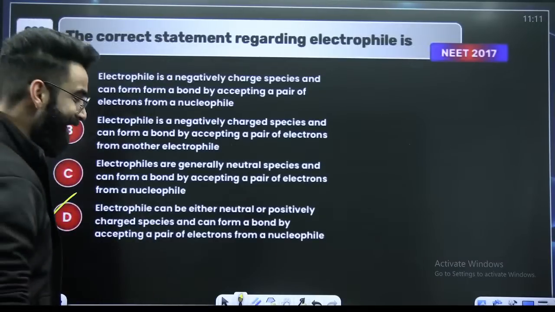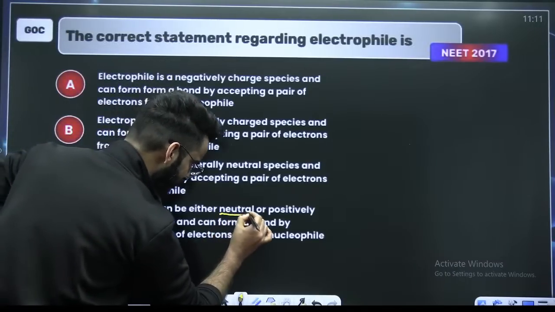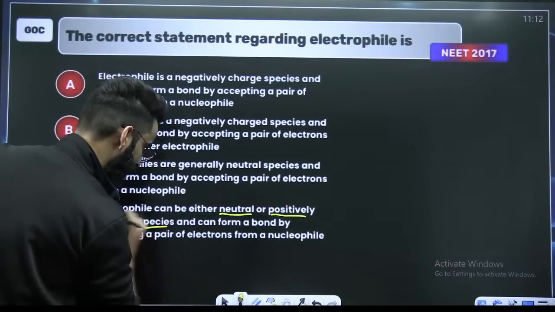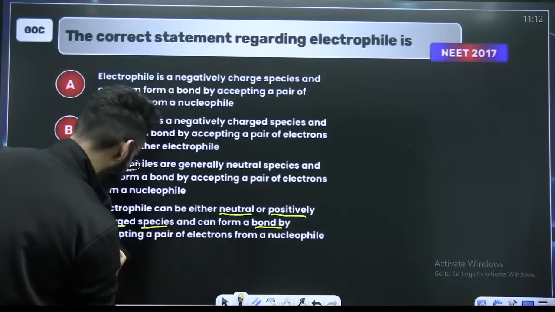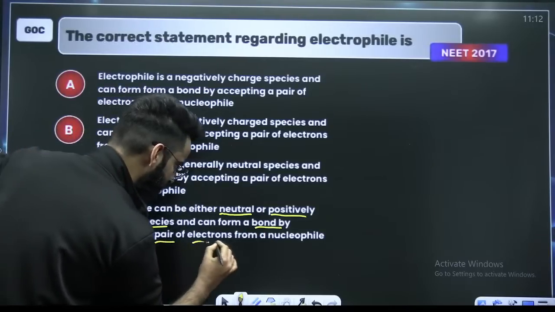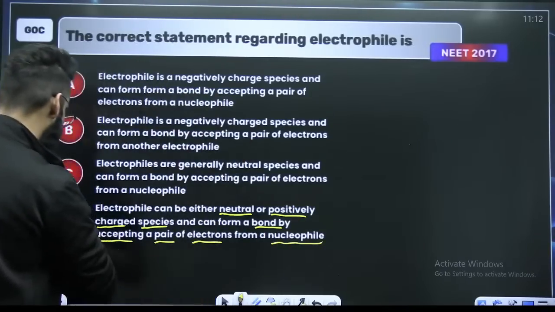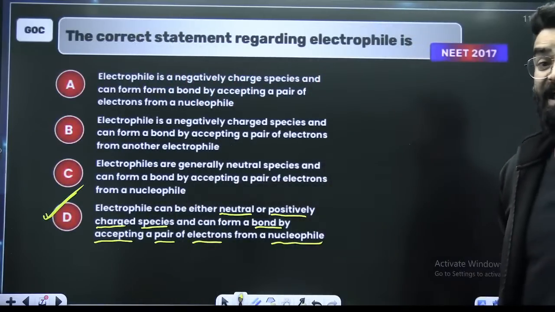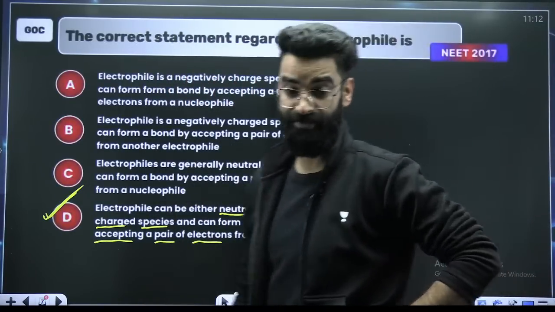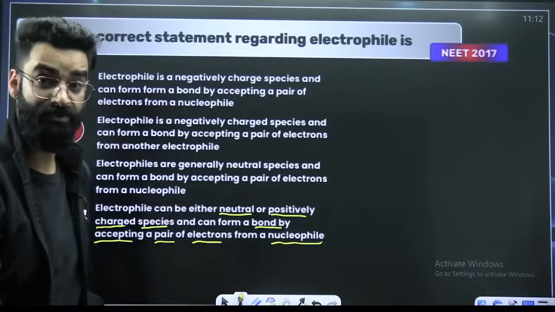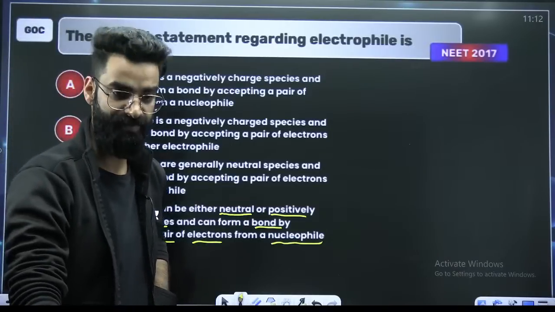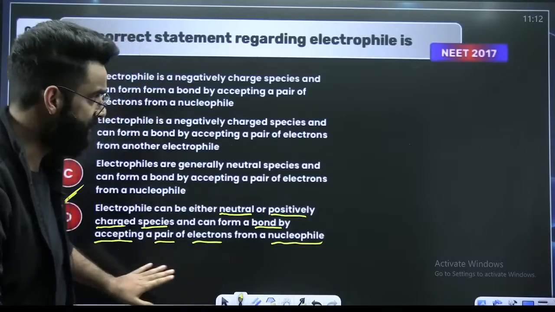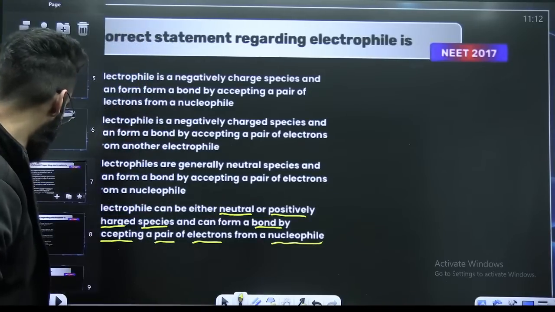Electrophile can be either neutral or positively charged species, right? And it can form a bond by accepting a pair of electrons from the nucleophile. This is the correct definition of your electrophile, right? Electron-loving species, which can be either neutral or positively charged and can accept a pair of electrons from a nucleus-loving species, right? Easy question this is. The question was asked in your NEET 2017.